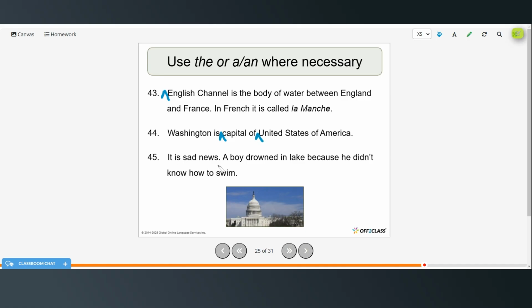It is sad news. A boy drowned in lake because he didn't know how to swim. So it should be a boy drowned in either the lake or a lake. You could use either depending on whether you're talking about a specific lake or it could be one of many lakes.